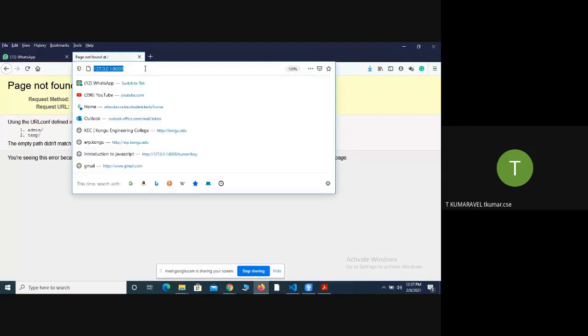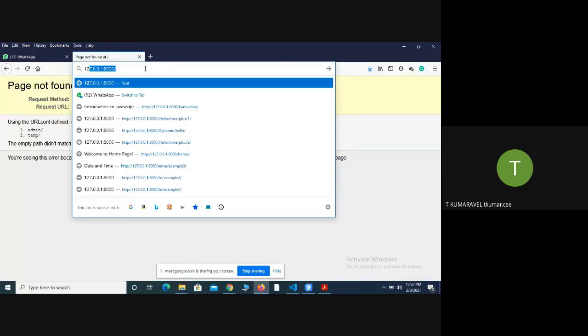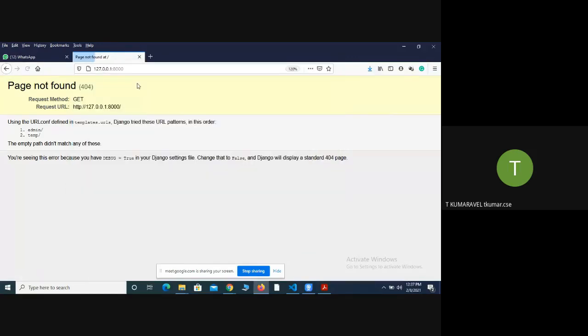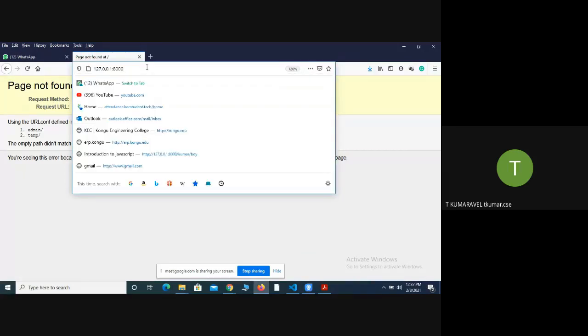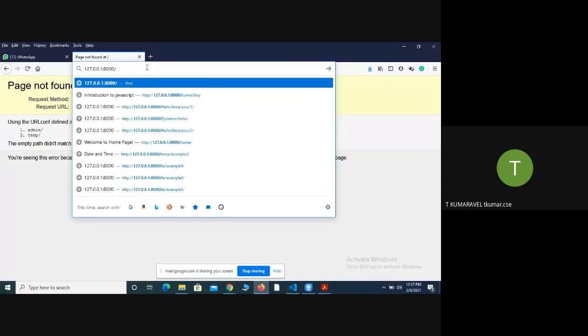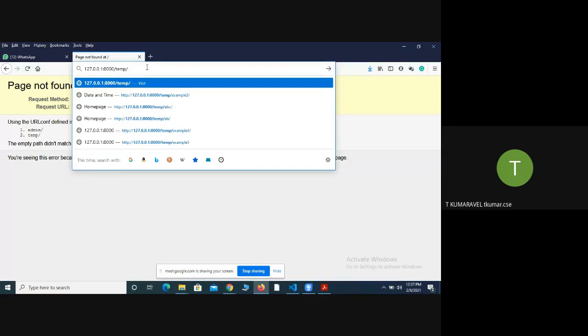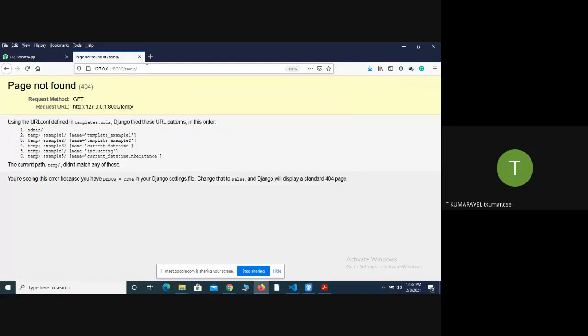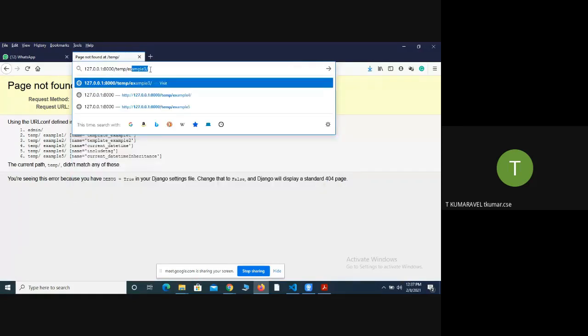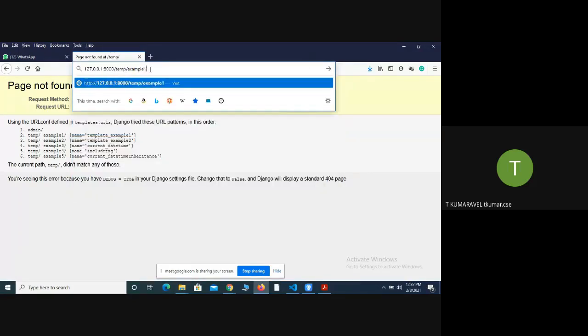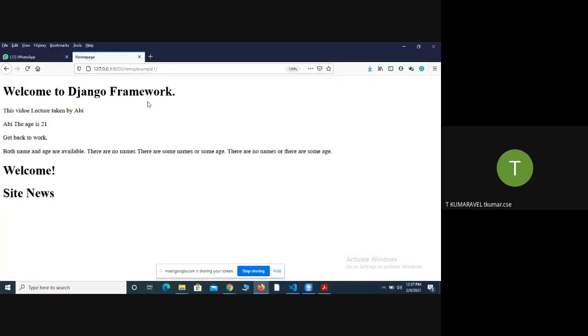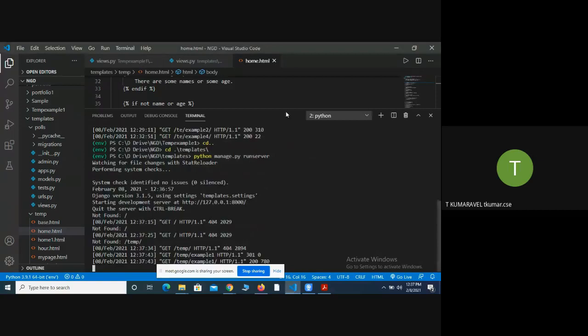You have a null argument. You have a URL descriptor such as either admin or temp. So I go for temp. You have n number of files there. The first one is the URL descriptor, called example number 1. We will check that. Okay, so look at the program.